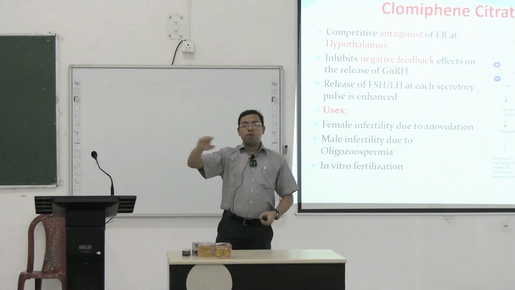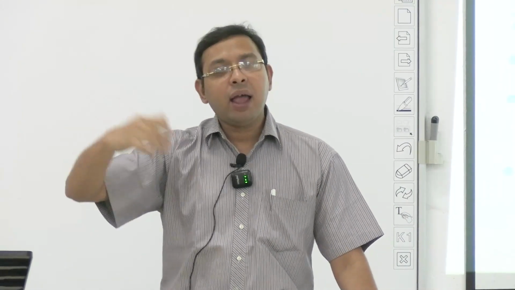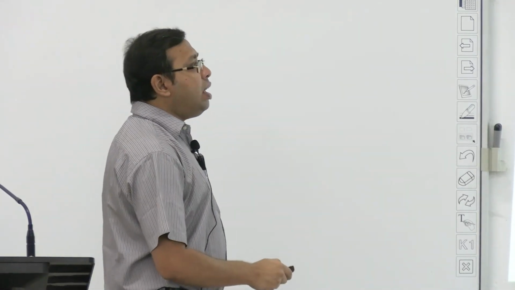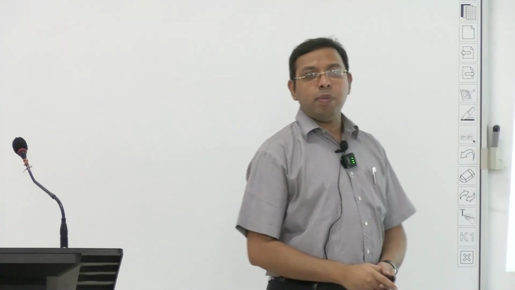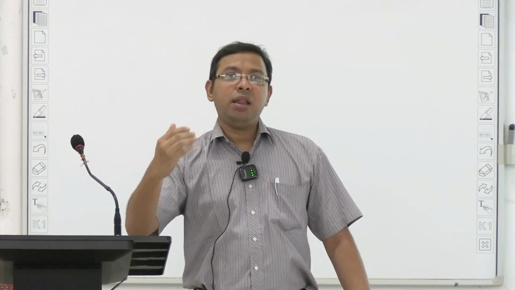So negative of negative becomes positive. So there will be more release of FSH and LH, and again there is more release of estrogen and progesterone. And ultimately there is more chance of ovulation, more chance of fertility, more chance of pregnancy. Okay. So uses: female infertility due to anovulation, mainly anovulatory cycles. Anovulatory cycles means the cycle is continuing but ovulation is not happening due to less surge of FSH, LH, less estrogen and progesterone.